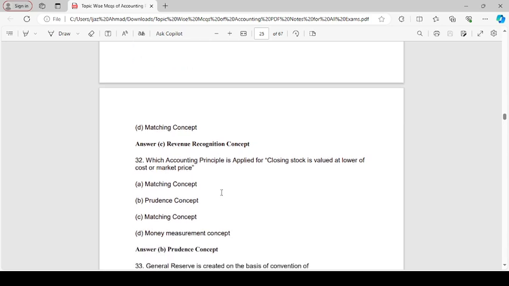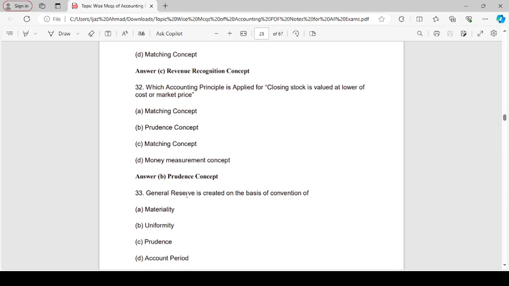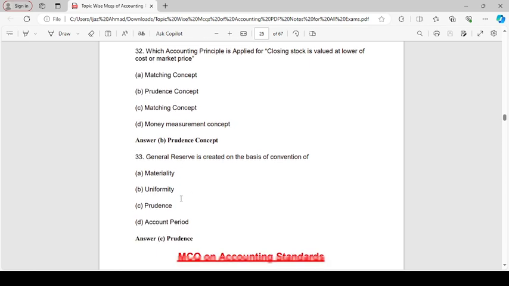Under which concept is advance received against the sale of goods recorded as an advance? Revenue recognition concept. Which accounting principle is applicable when closing stock is valued at the lower of cost or market value? Prudence concept. General reserve is created on the basis of prudence.